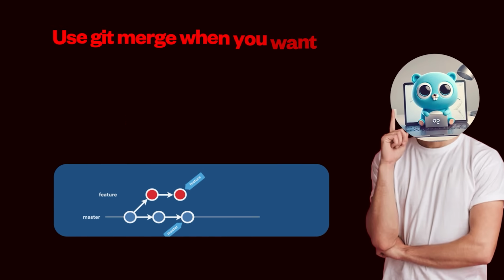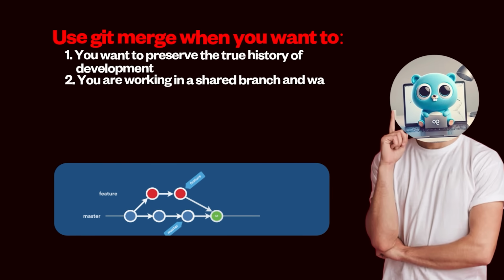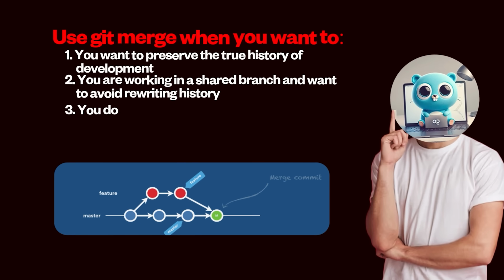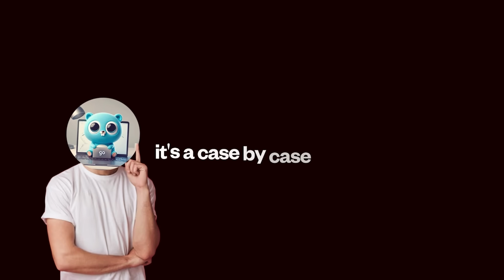And use git merge when you want to: 1. Preserve the true history of development, 2. You're working in a shared branch and want to avoid rewriting history, and 3. You don't mind having merge commits in the history. Personally, I'm on the fence. It's a case-by-case basis for me.